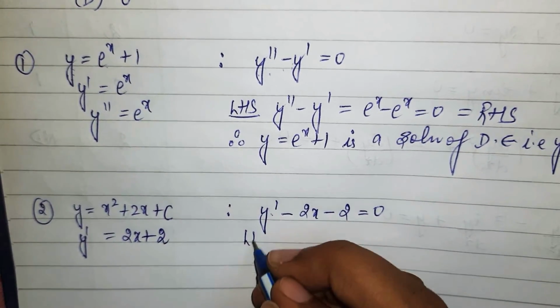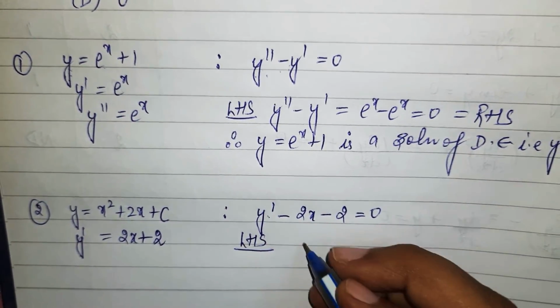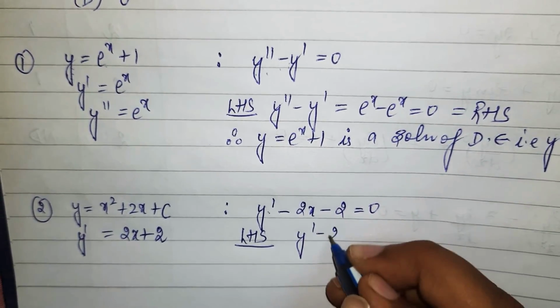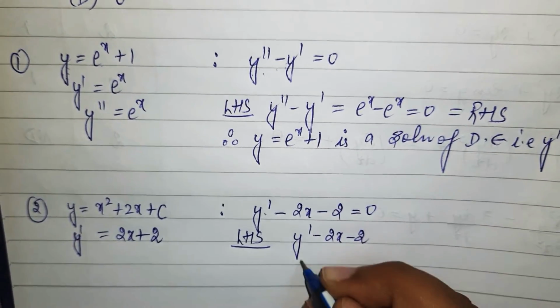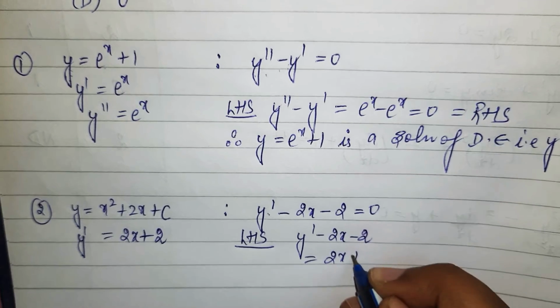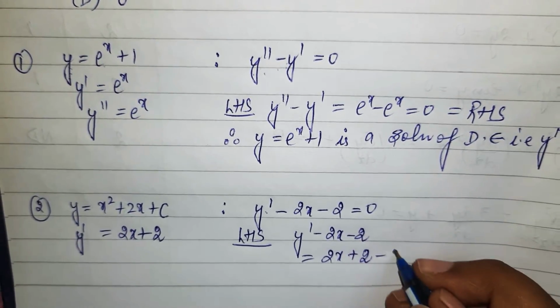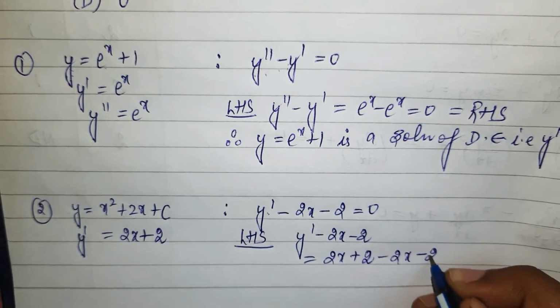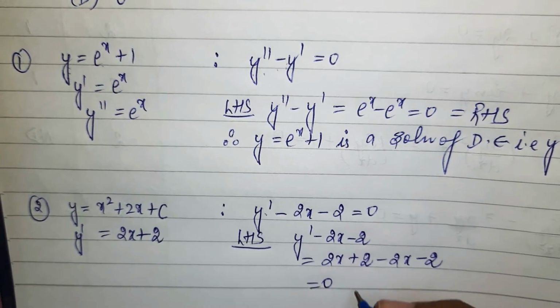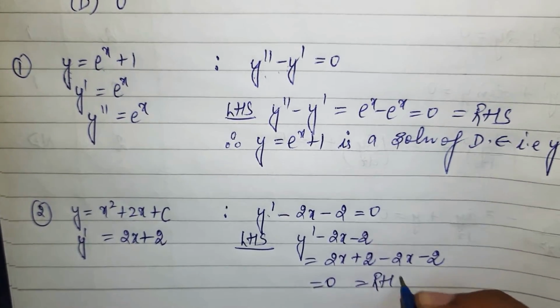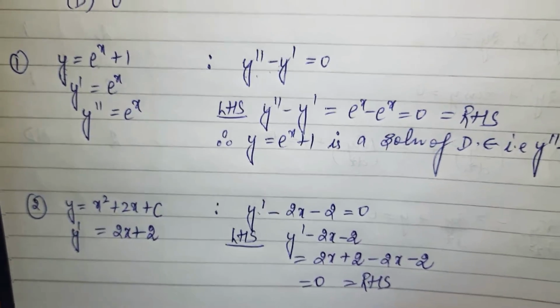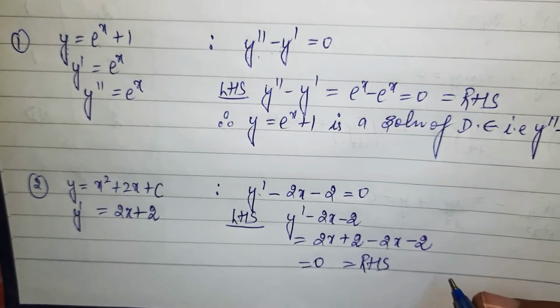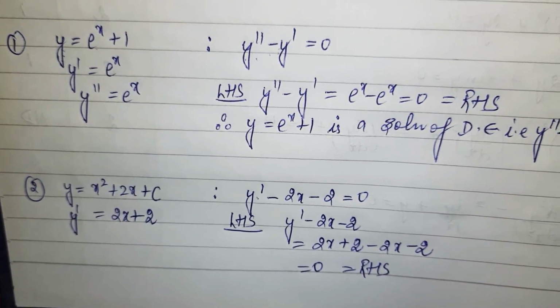So if I talk about LHS, LHS is y dash minus 2x minus 2. So y dash is 2x plus 2, minus 2x minus 2. You will get 0, which is equal to RHS. So yes, this is a solution of the given differential equation.